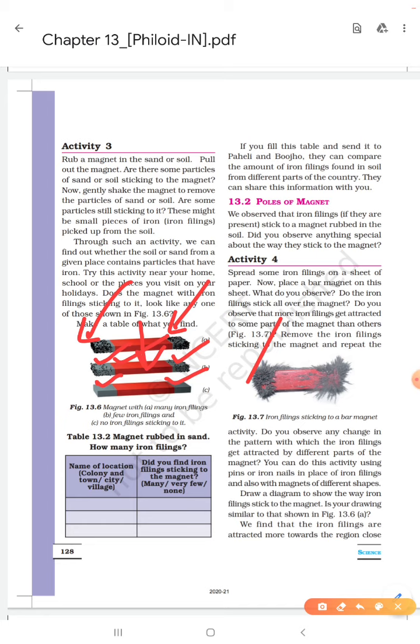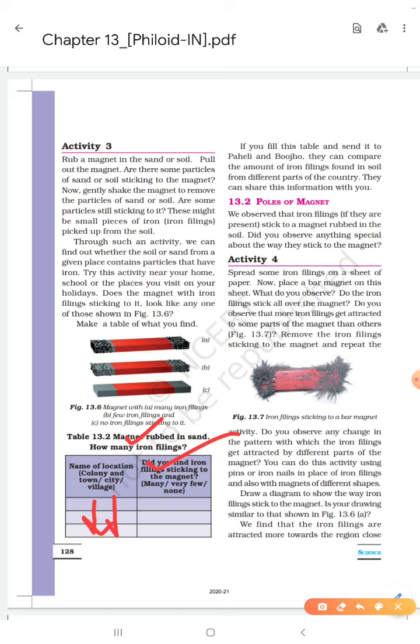You can fill table number 13.2 like this. You have to rub your magnet in sand and find out how many iron fillings there are. You have to write here the name of the location, colony and town, city, village, wherever you are living.